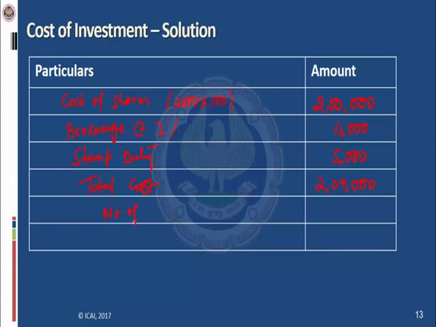So number of shares, 2,000. So per unit cost will be, dividing 2,09,000 divided by 2,000, so it is 10 rupees and 45 paisa. So the per unit cost will be 10 rupees 45 paisa, and the accounting entry will be investment account debit by 2,09,000 to bank account.